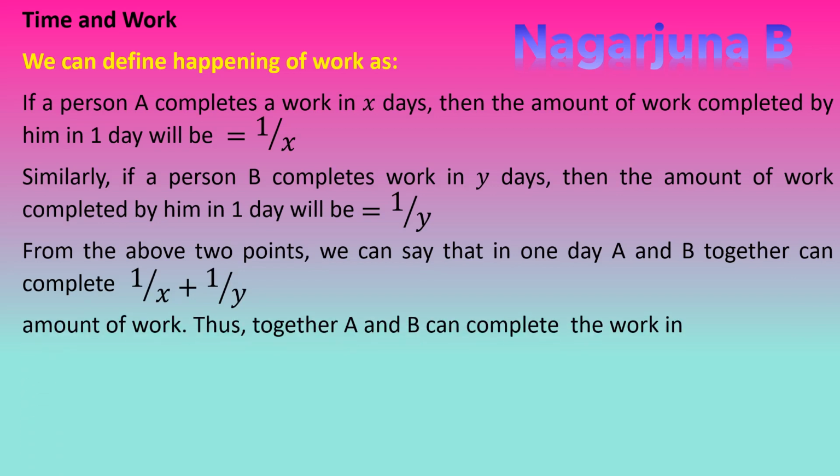Thus together A and B can complete the work in XY divided by Y plus X days.